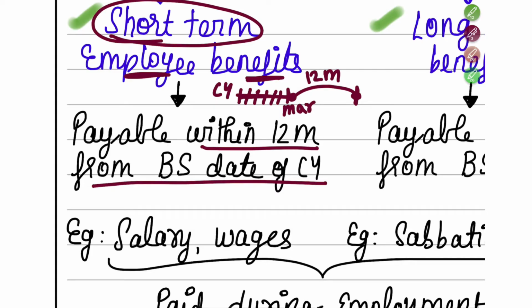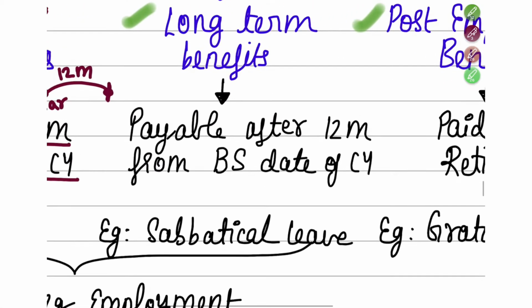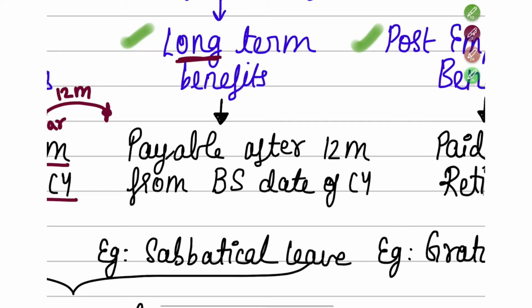Suppose March 31st is your year end, and the salary of March will come in April. So within 1 month itself it is getting paid. That means within 12 months from the balance sheet date of the current year it is getting paid. In such a case, it will be known as your short term employee benefits. Examples for this can be your salary and wages. Then next comes the long term employee benefits.